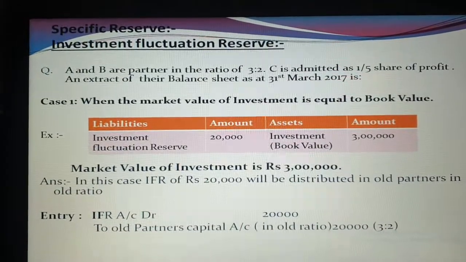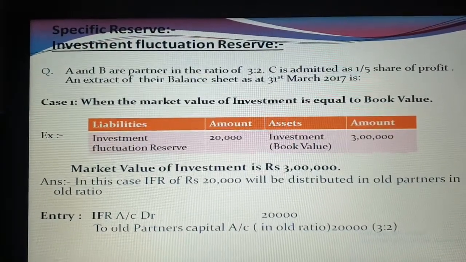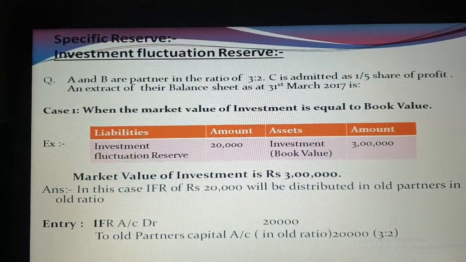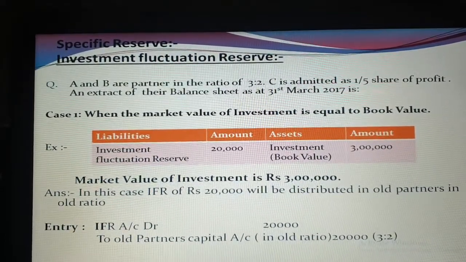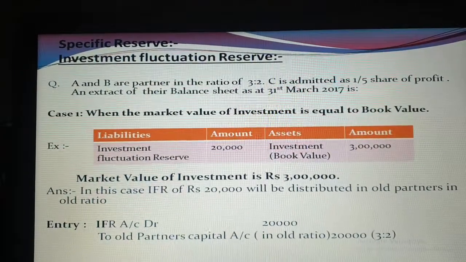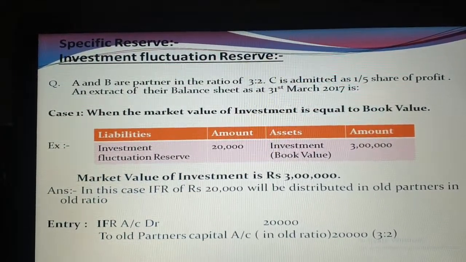Now start with case number first. The question will be the same for all 5 cases: A and B are partners in the ratio of 3:2. C is admitted with a 1/5 share of profit, and the extract of the balance sheet as at 31st March 2017 is given below.